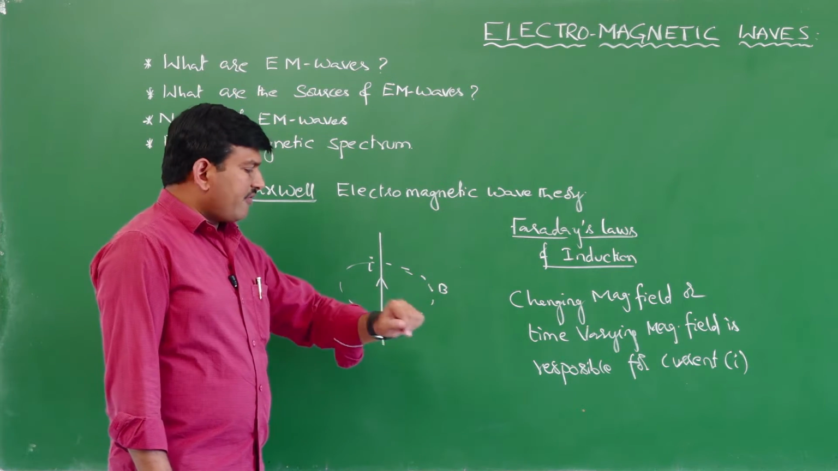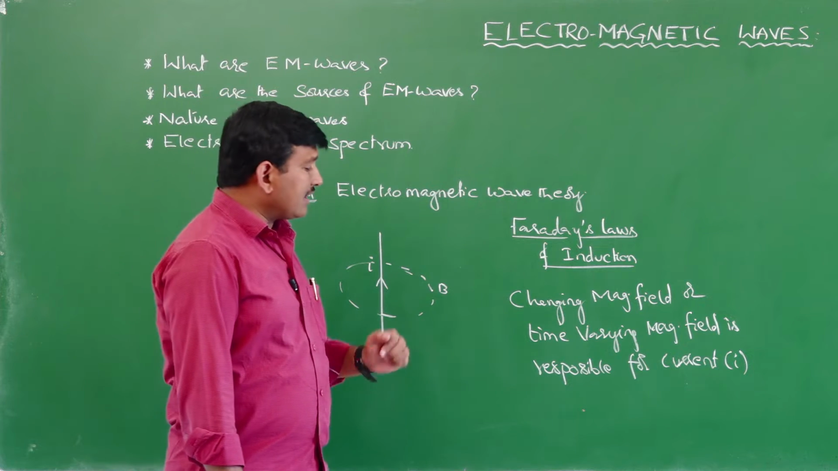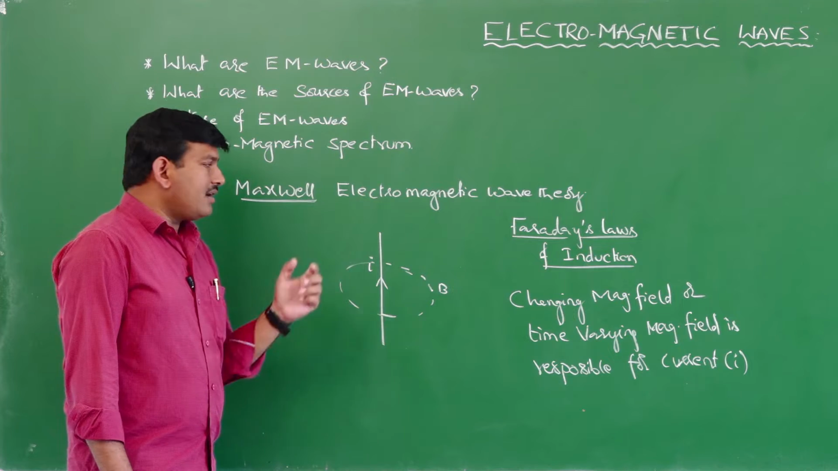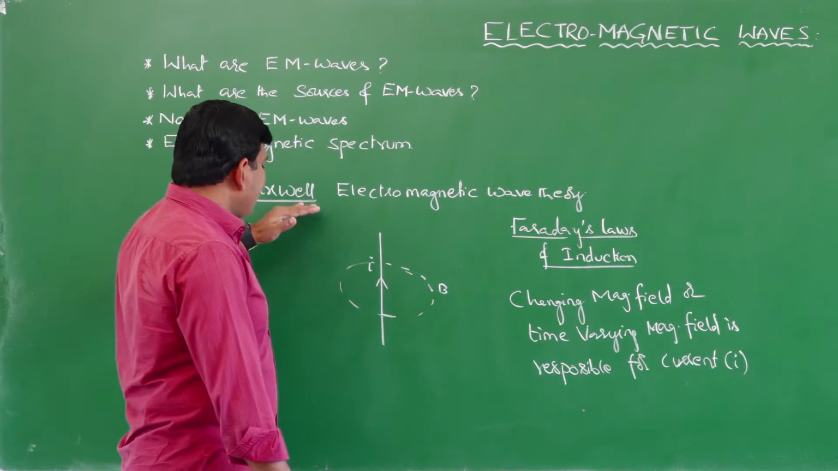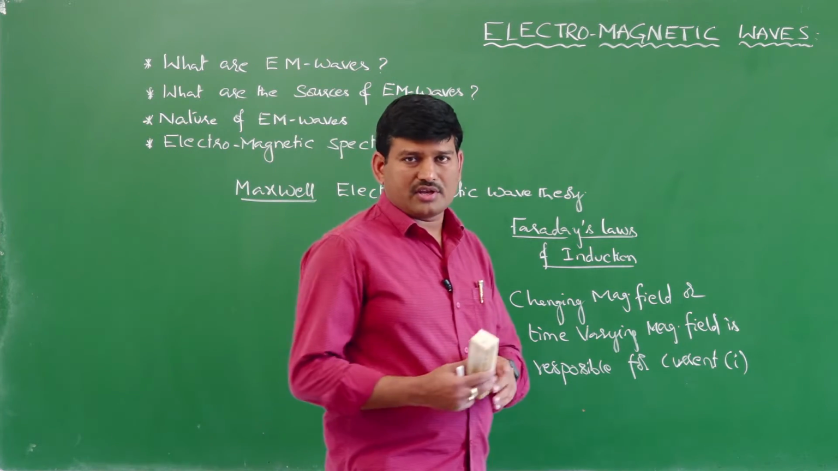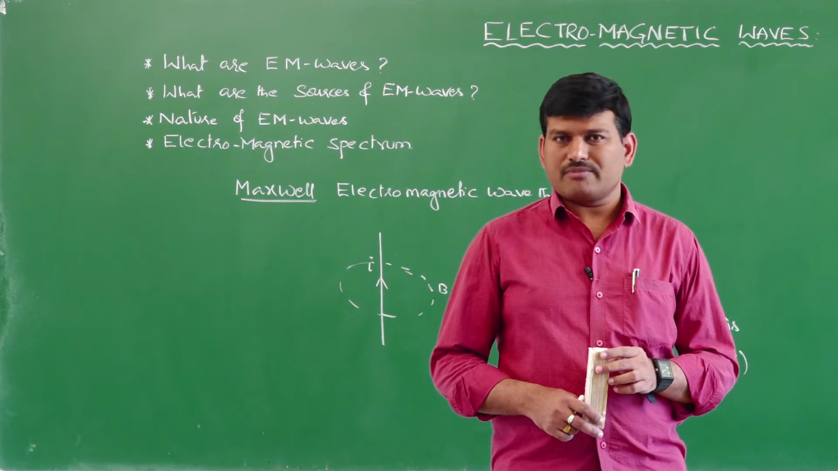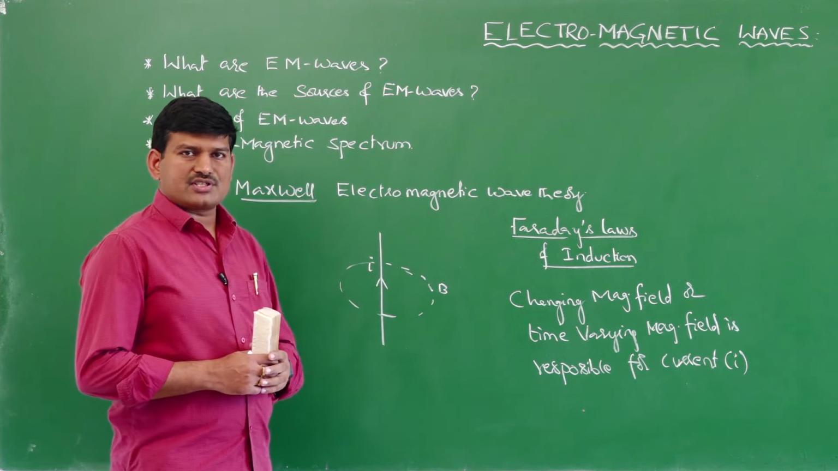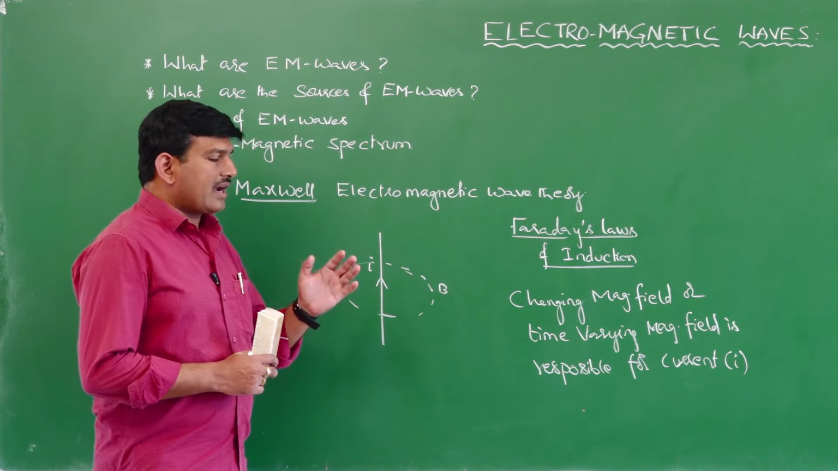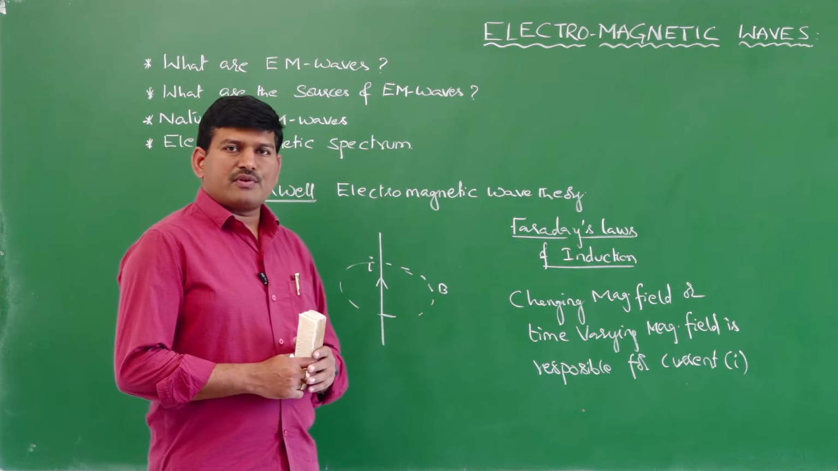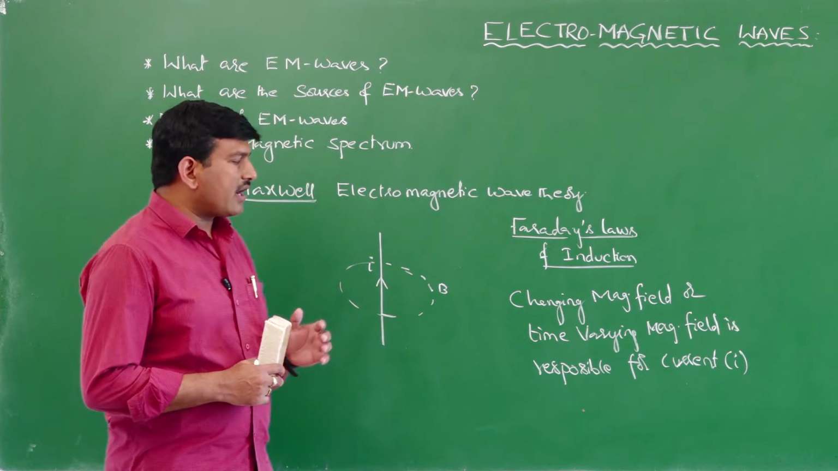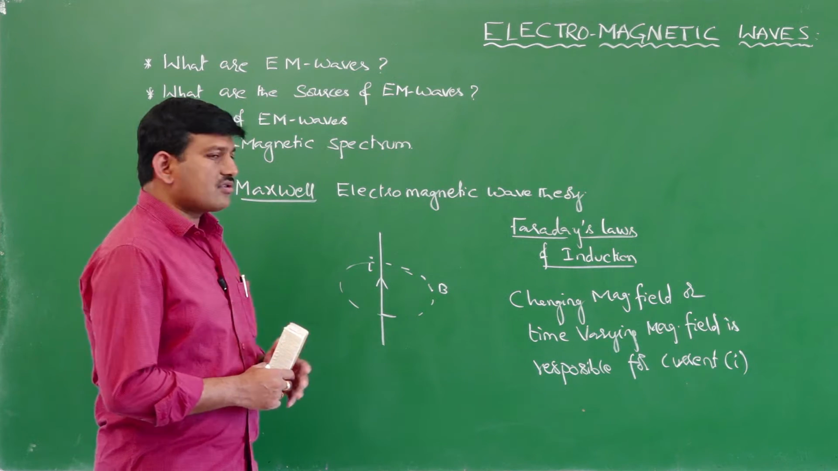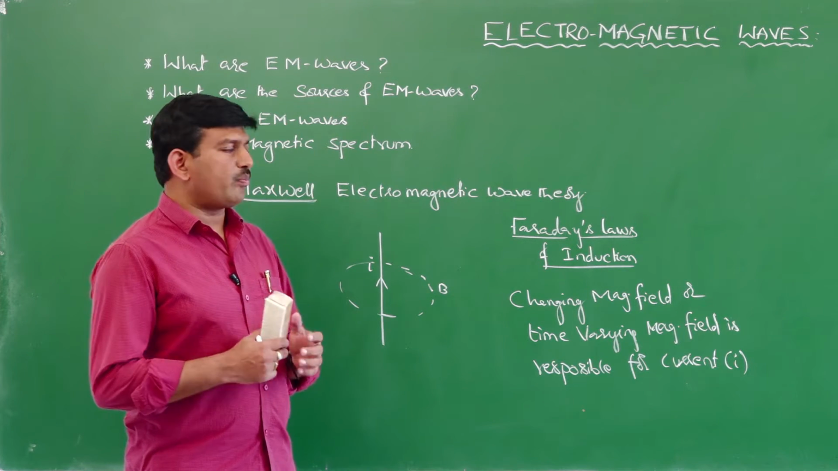If a time varying magnetic field is producing the electric current, then the time varying electric field should produce the magnetic field. This answer was given by Maxwell, and he generated a theory called electromagnetic wave theory. In this theory, he developed four important equations called Maxwell's electromagnetic equations, and those four equations along with the Lorentz magnetic force formula are successful in explaining the unification of electricity, magnetism and optics.